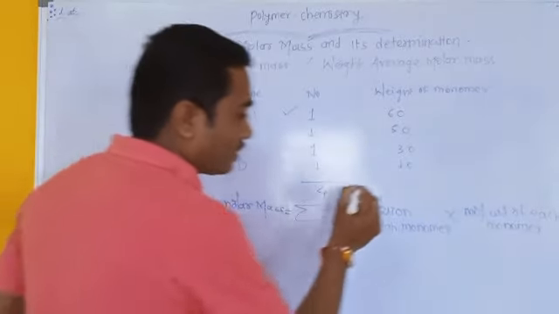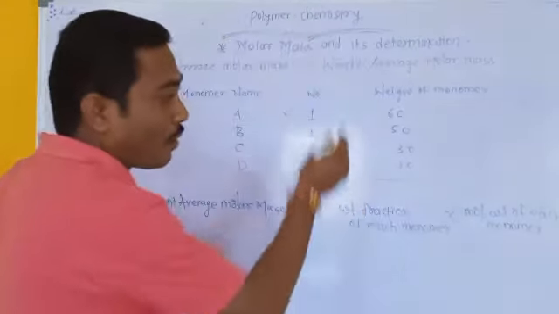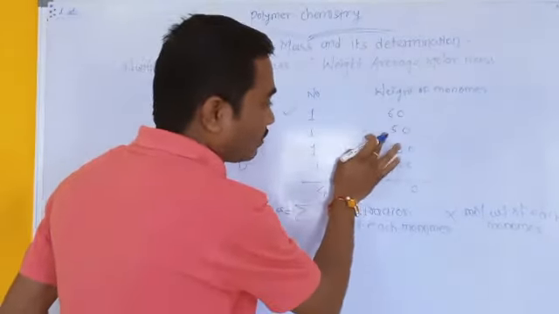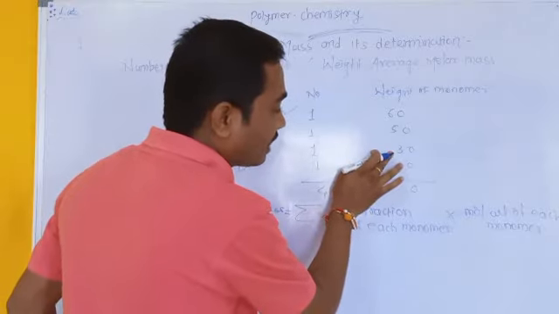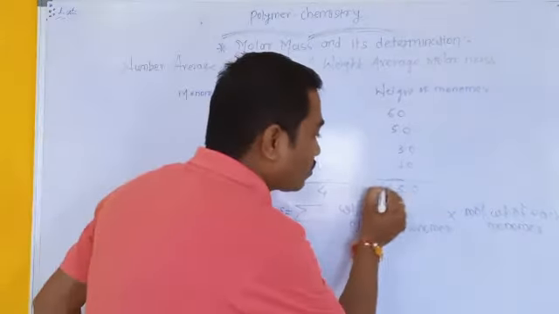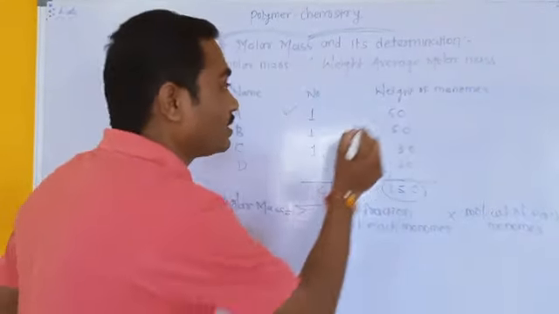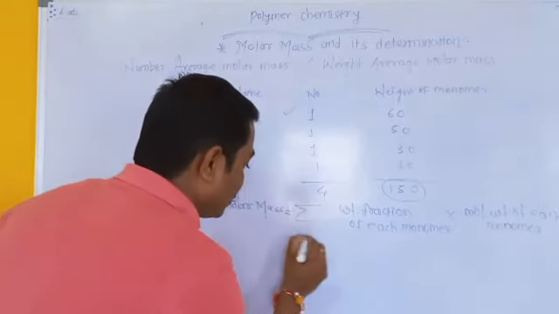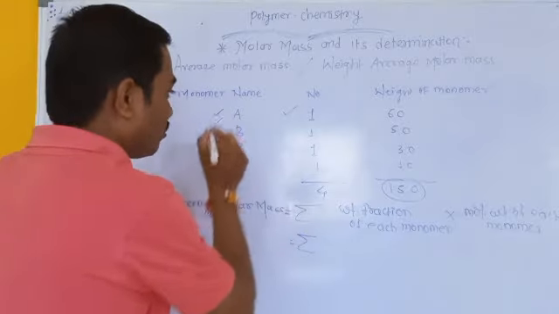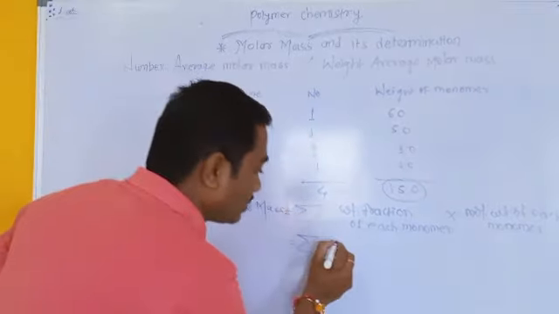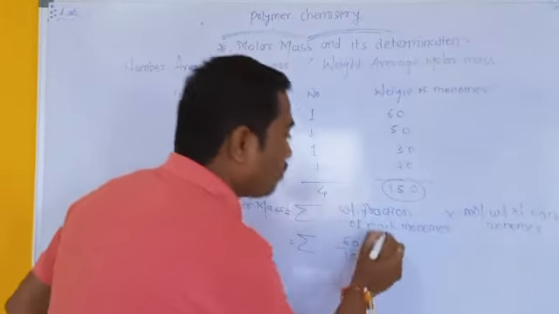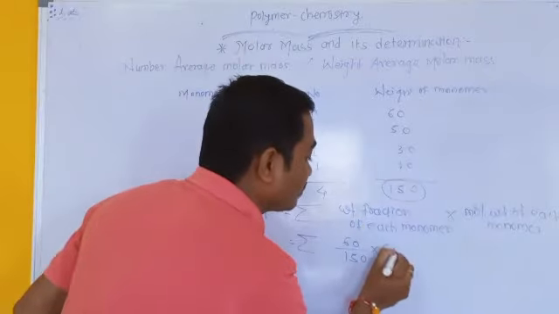For the weight fraction of each monomer, we have to calculate the sum of all the weights: 60, 50, 30 and 10, which gives a total weight of 150. From that total weight, the weight of the first monomer is 60. Here is the weight contribution of the first monomer A. For monomer A, the weight fraction is 60 out of 150 into the molecular weight of the first monomer, that means 60.